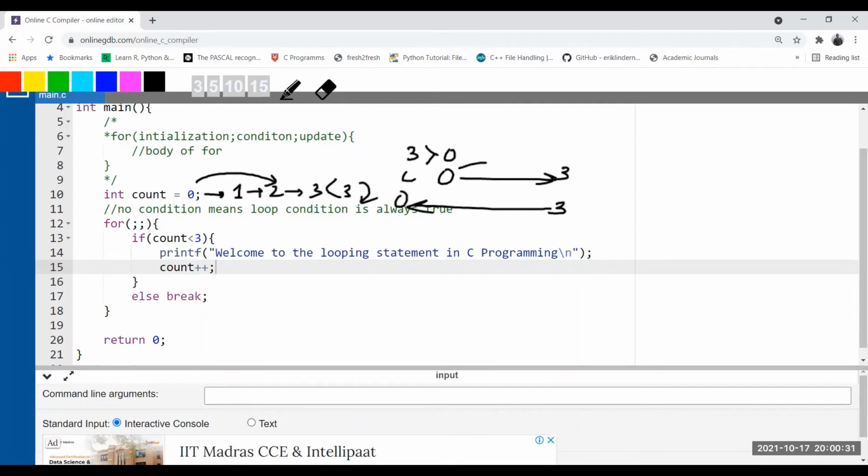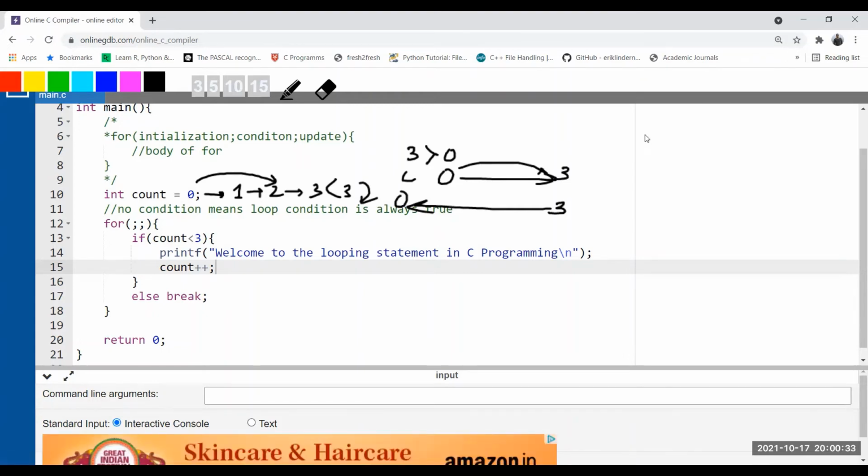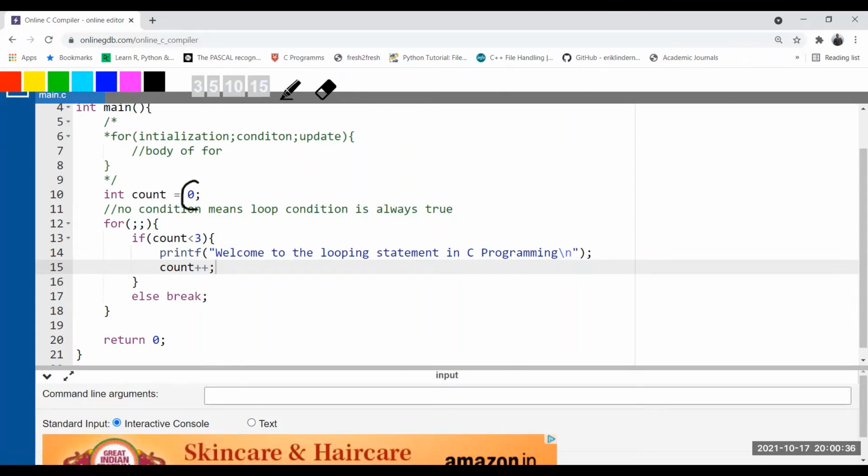If we follow this direction, the initial value is 0. In this example you can check, the initial value is 0, and the conditional value is greater than the initial value. The conditional value is 3. Yes, the conditional value is greater than the initial value. In that case, it is better to follow the updation, plus plus updation. Else what will happen? The loop will remain infinite. So for this reason, follow this direction.